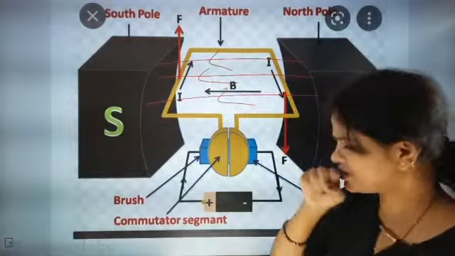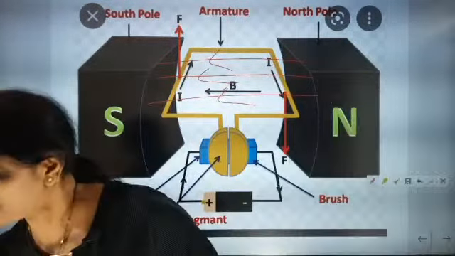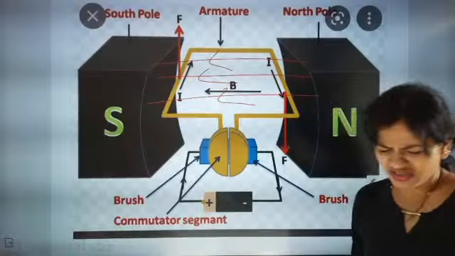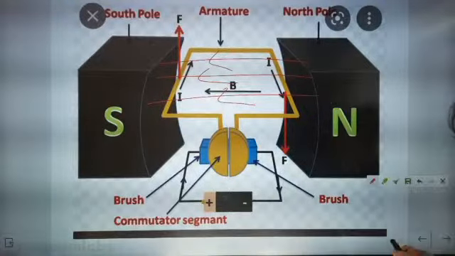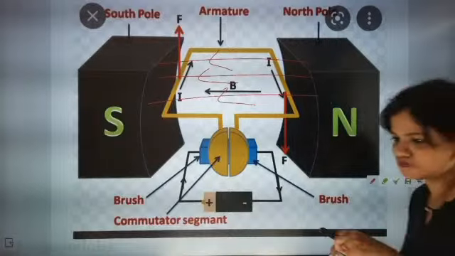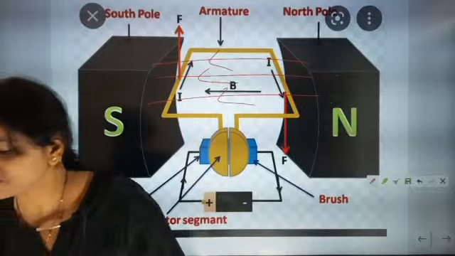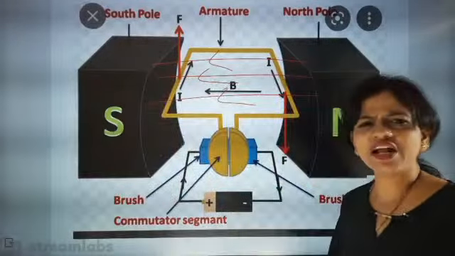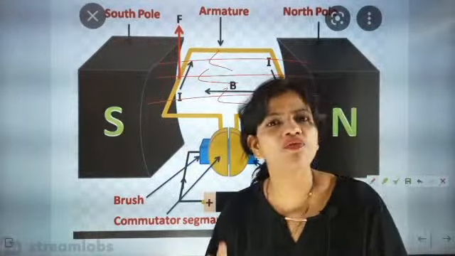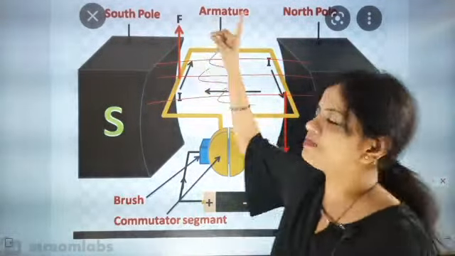Okay, so that means, at that particular moment, the direction of the force exerted will be up.